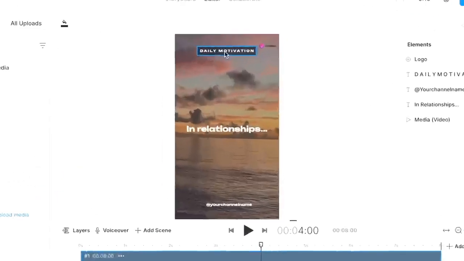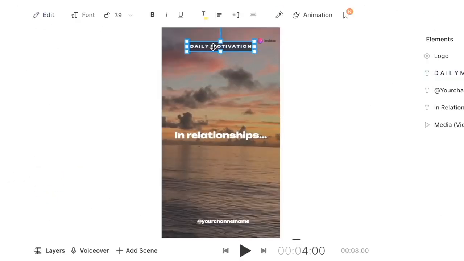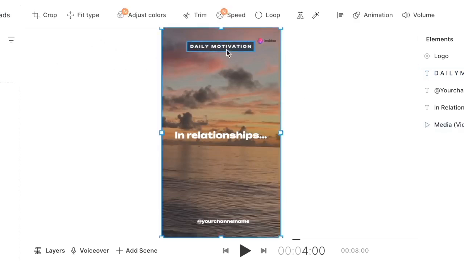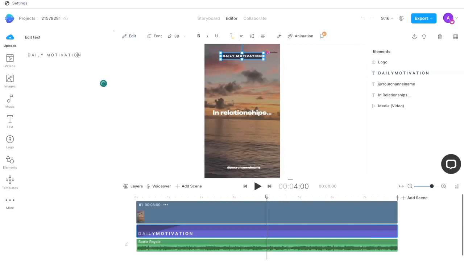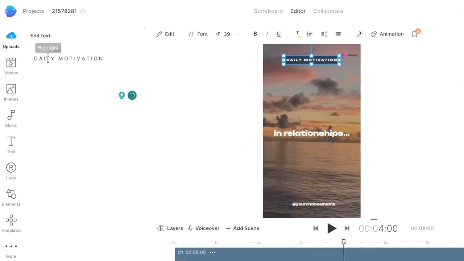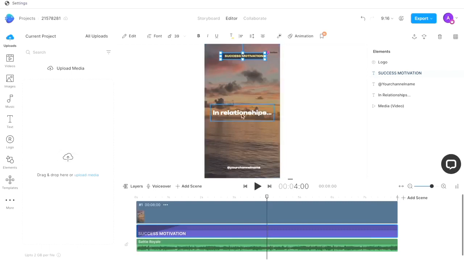Now simply click on a text box on the canvas. We want to select the topmost one and we want it to say success motivation instead of deep motivation. And so we'll double click on it and it opens up the script box on the left. And here I'll just type out my own text. And then I'll move on to the quote itself.